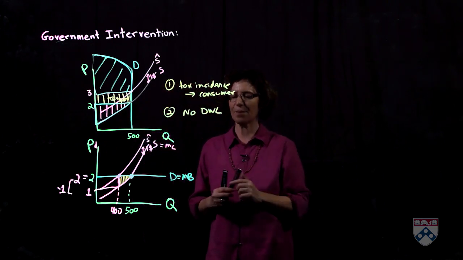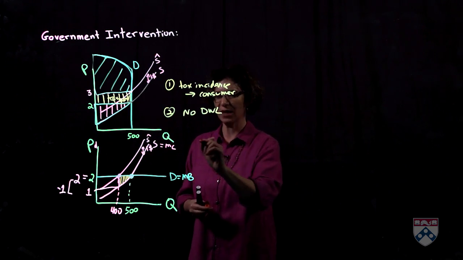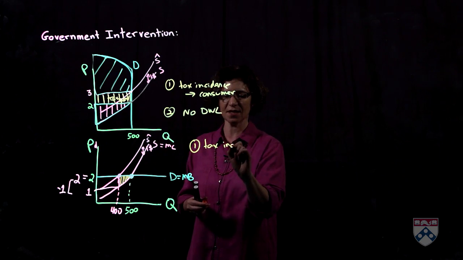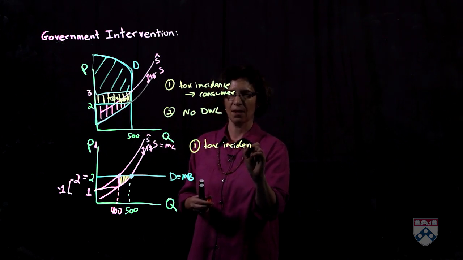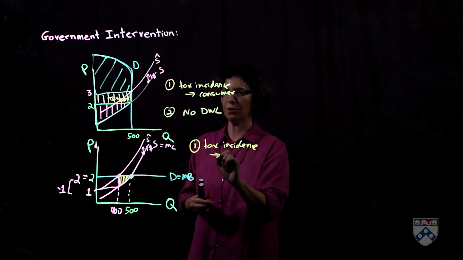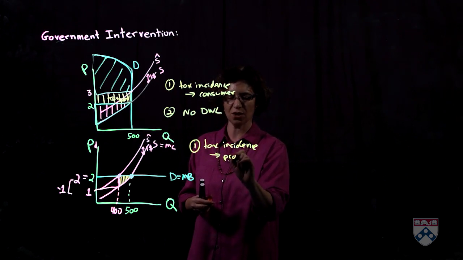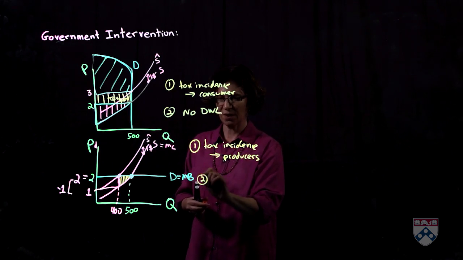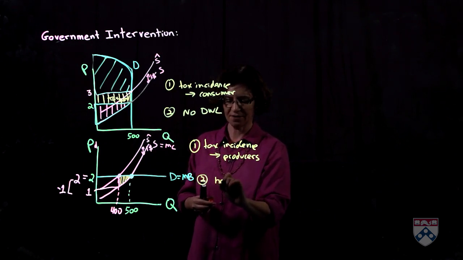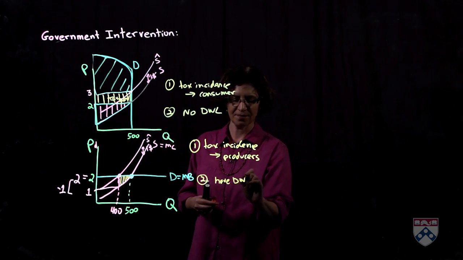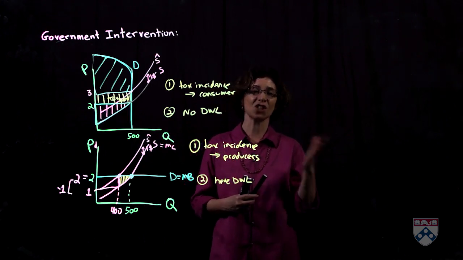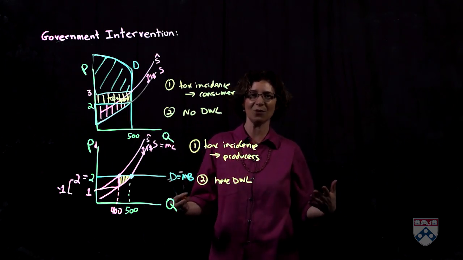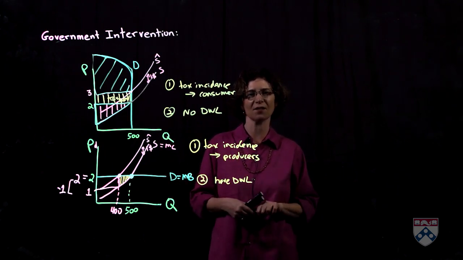So in the case of a perfectly elastic demand, we have two results. The first result is in terms of tax incidence, where we see that the full burden of the tax falls on the producers. And the second thing that we find is that we have deadweight loss because we have a change in quantity. So we've moved from the top of the hill, we must be moving downhill, we must be creating deadweight loss.